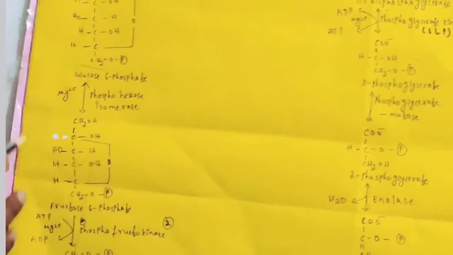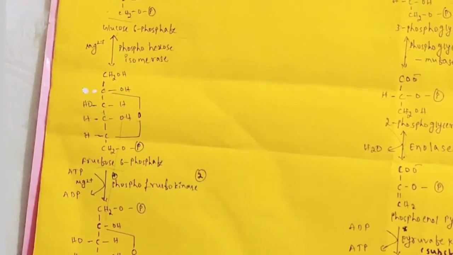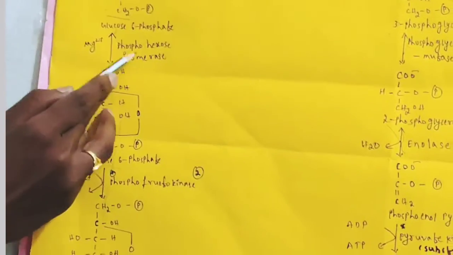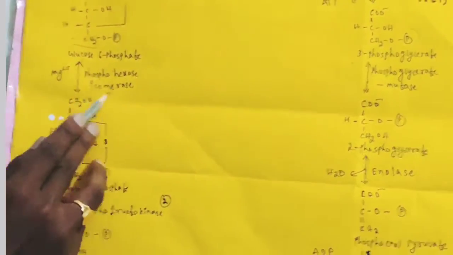Then glucose 6-phosphate is converted to fructose 6-phosphate by phosphohexose isomerase. Here glucose 6-phosphate undergoes isomerization by the enzyme phosphohexose isomerase. The name itself indicates isomerization.